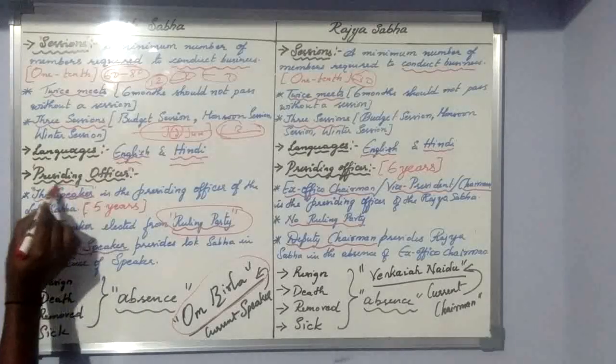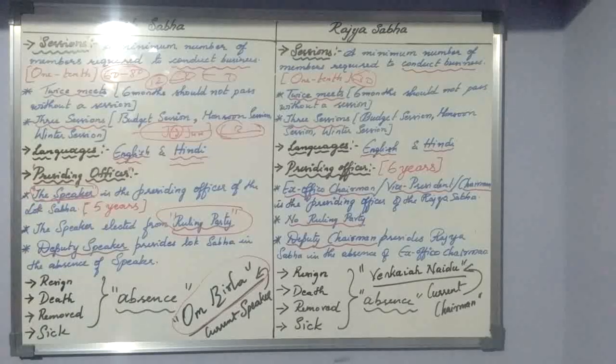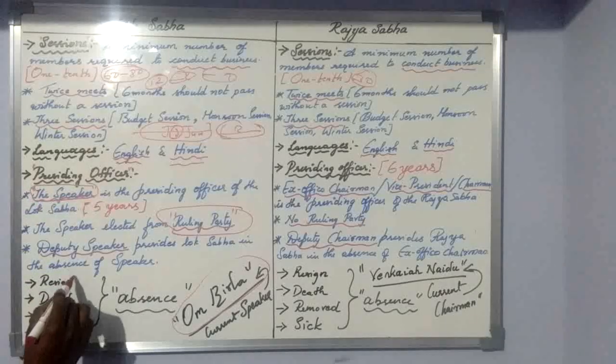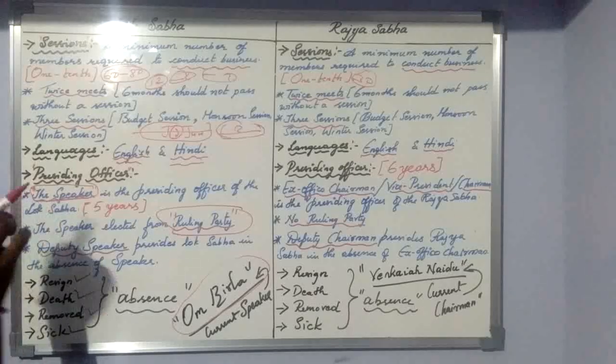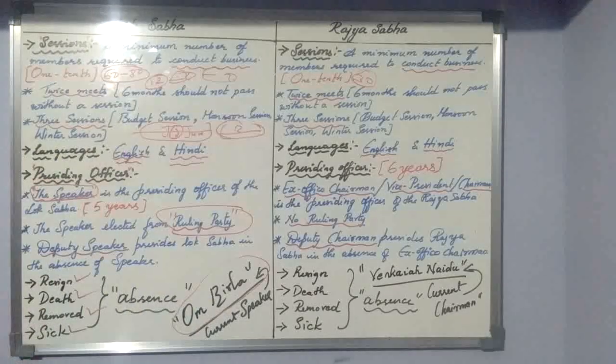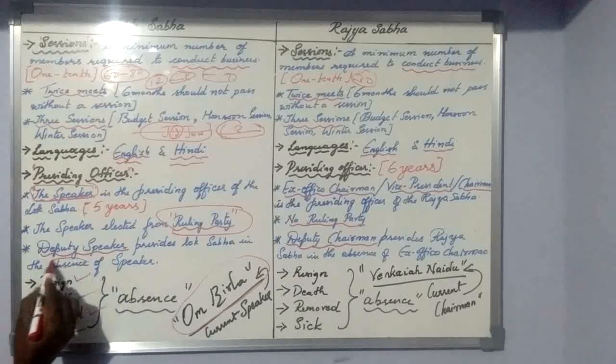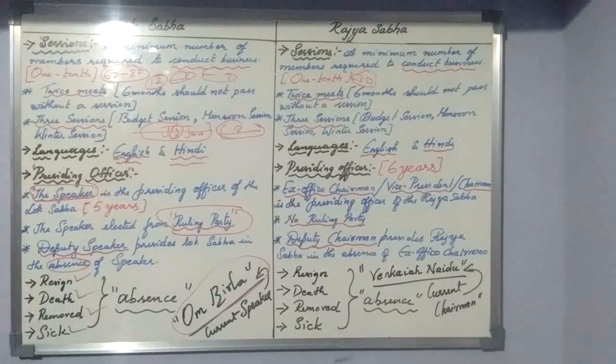In case the Speaker is not there, in his absence, he may resign, or suddenly a death can occur, or the members of Lok Sabha are not happy with his functioning so they remove him, or he is not feeling well or falls sick. During that time, who will take care of the Lok Sabha? That is why we use the word absence. Absence means these four: voluntary resignation, death, removal, or falling sick.